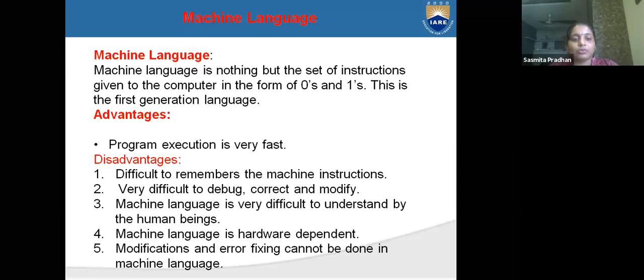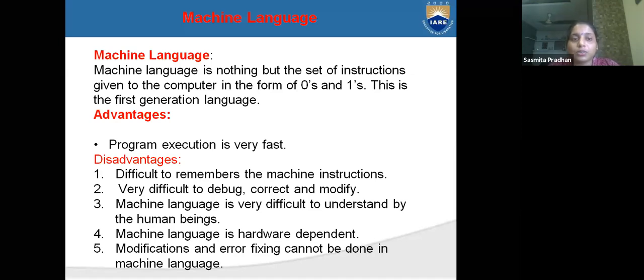What instructions will be there? It will be very difficult for a human being to remember, and it is very difficult to debug. Manually we cannot debug properly and correct or modify everything. It will be difficult for a human being. Only the machine can understand the language. Machine language is very difficult for a human being to understand, so it is a low level language. Only the machine can understand it easily, but humans cannot. But the execution is very fast.